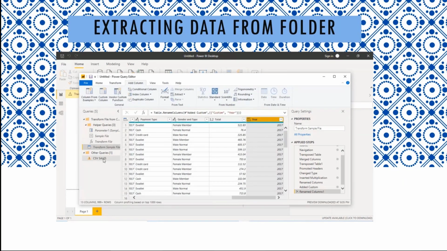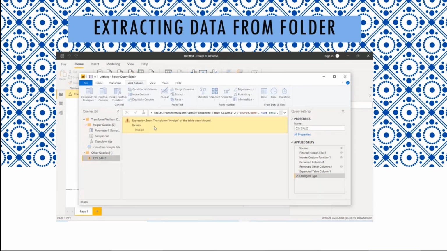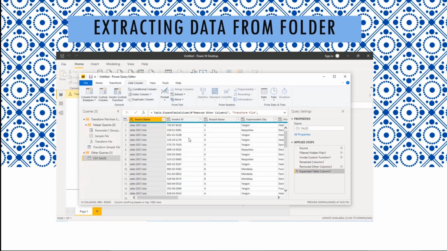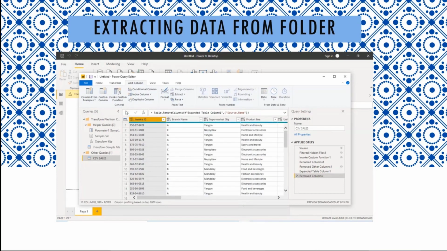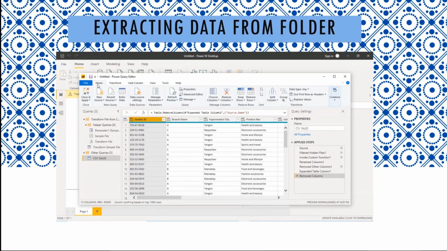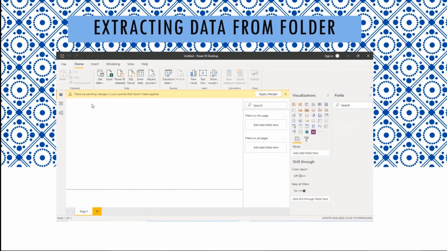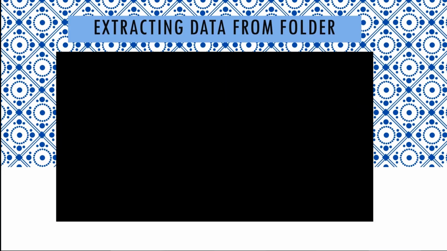Now, we've been working on the transform sample file tab, and now we're in here. It says an error, and to fix that, we need to X out the change type step. I don't need the source name, so I'm just going to delete that. Then I'm going to go into home, and then close and apply. Once I do that, it's going to load.